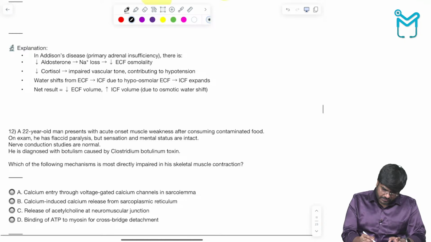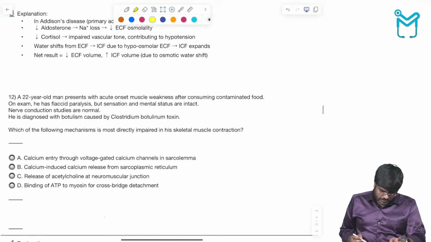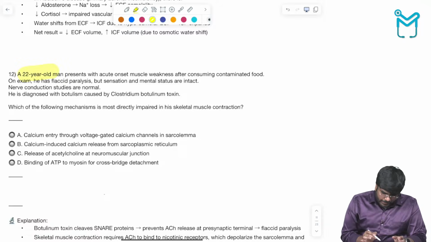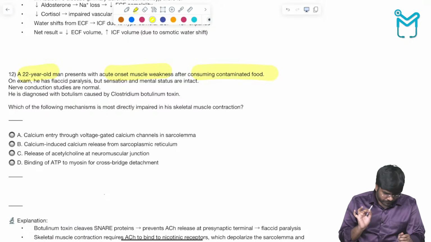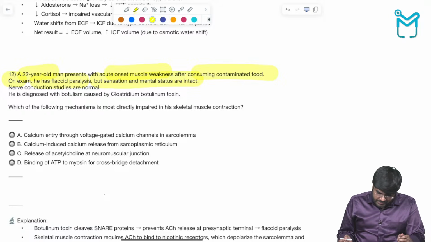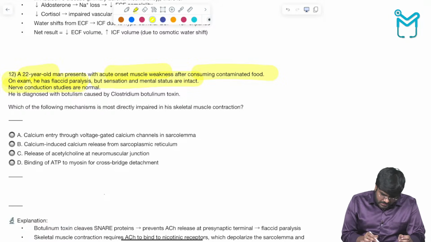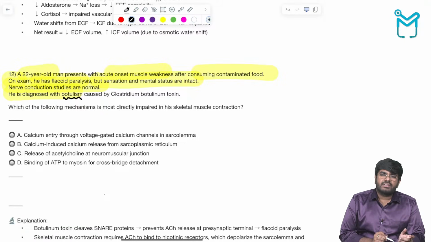Next, here is the explanation given. You can go through the explanation. A 12-year-old boy presents with acute onset of muscle weakness, okay, after consuming contaminated food. On examination, he had flaccid paralysis, but sensation and mental status are intact. Nerve conduction studies are normal. He was diagnosed with botulism. That's it. Botulism, Clostridium botulinum is the one causing it. Canned food poisoning, canned foods, spore-contaminated honey ingestion.